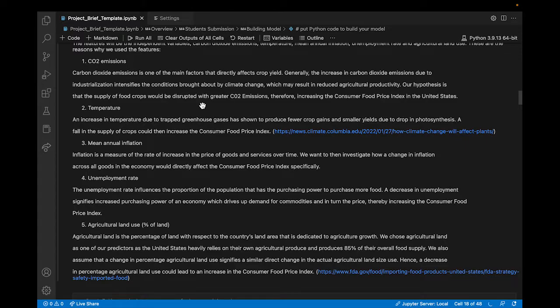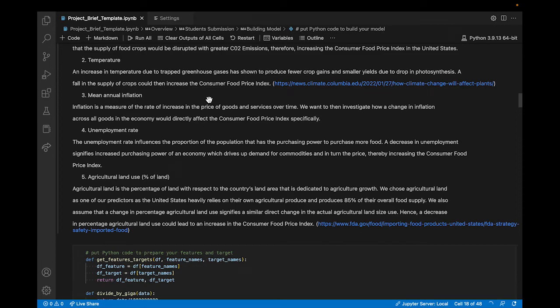For temperature, an increase in temperature due to trapped greenhouse gases has been shown to produce fewer crop gains and smaller yields due to a drop in photosynthesis. A fall in the supply of crops could then increase the consumer food price index. Mean annual inflation is a measure of the rate of increase in the price of goods and services over time. We want to then investigate how a change in inflation across all goods in the economy would directly affect the consumer food price index specifically.